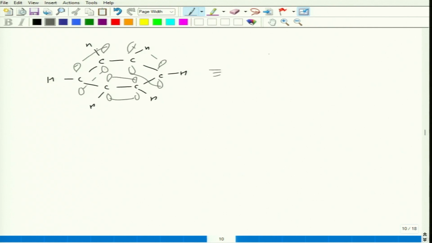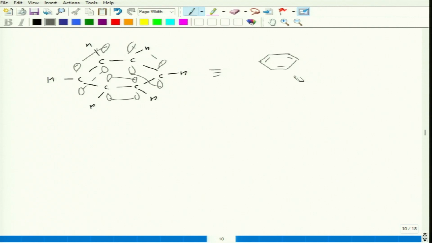Okay, and we will get the structure like this, and this is the another canonical form of what we have discussed of the benzene. Two canonical forms are present, that means alternate pi sigma bonds. And how these pi sigma bonds form: of the 3 sp2 hybridized orbitals, 2 are involved in making the CC sigma bond with the 2 adjacent carbons, 1 is involved in making the CH sigma bond, and the remaining unhybridized p orbital is involved in the pi bonding, that is aligned perpendicularly to the adjacent p orbital of the carbon, and that can make a pi bond, and this will be the structure of benzene.